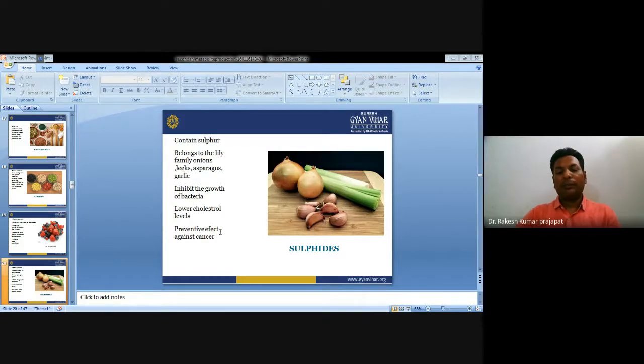Next is sulfide compounds. Sulfide compounds contain sulfur. They are found in plants belonging to the lily family: onion, leeks, asparagus, garlic. They inhibit the growth of bacteria, lower the cholesterol level, and have a preventive effect against cancer.